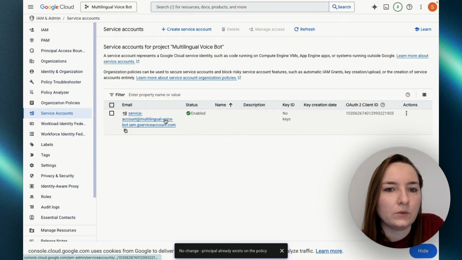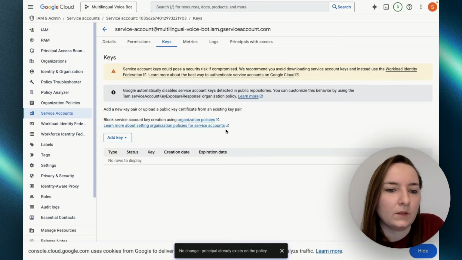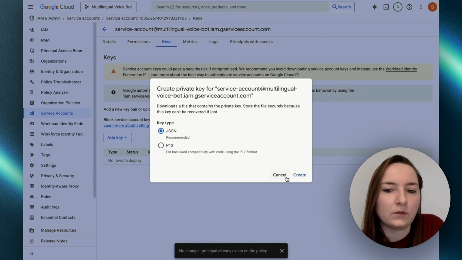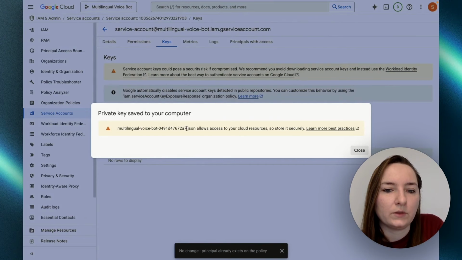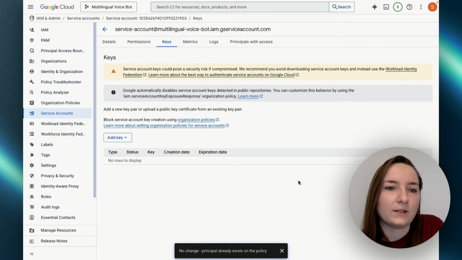Now we need to click here and click manage keys. We will add a key, create new key, and JSON create. So now it downloaded a JSON file with our credentials. We need this file later for our voice bot. And that's it for the Google Cloud Console. If we missed anything, we will get an error inside of the terminal, so we will know. But for now, let's keep it like this.